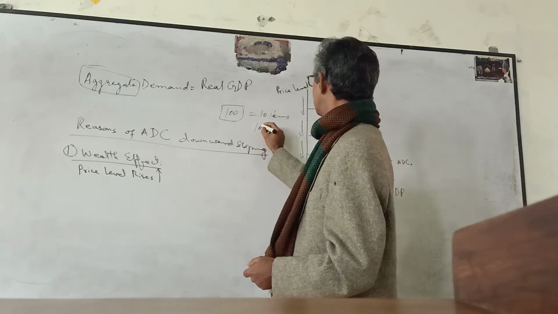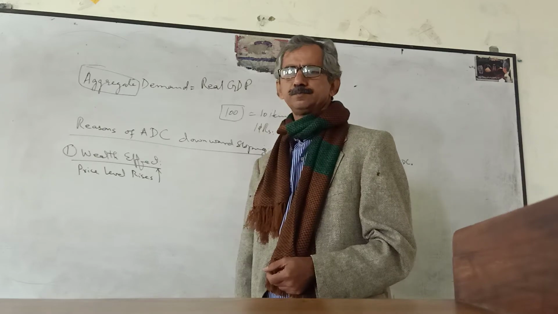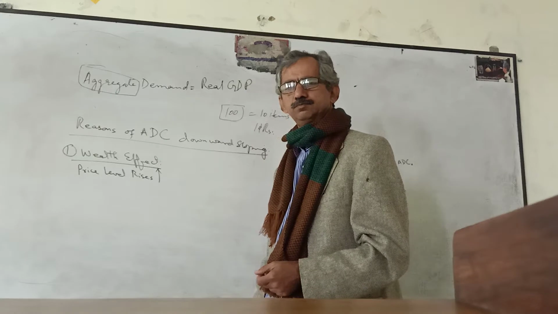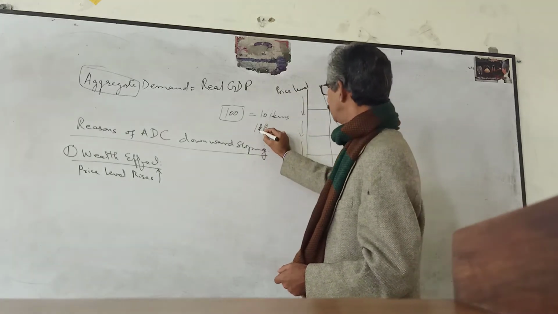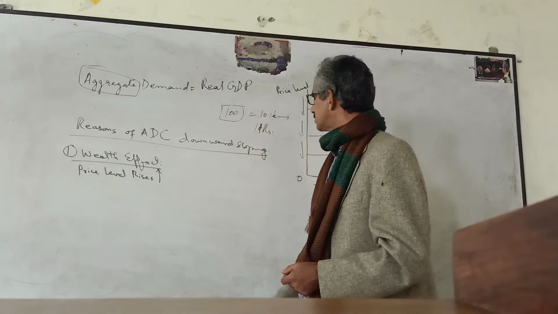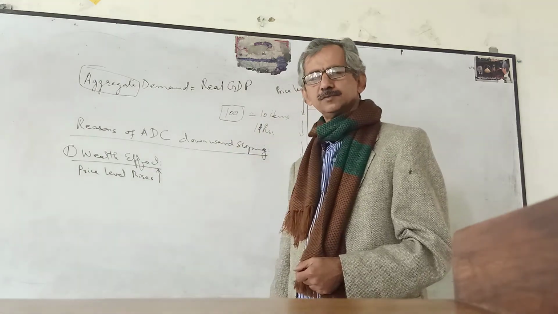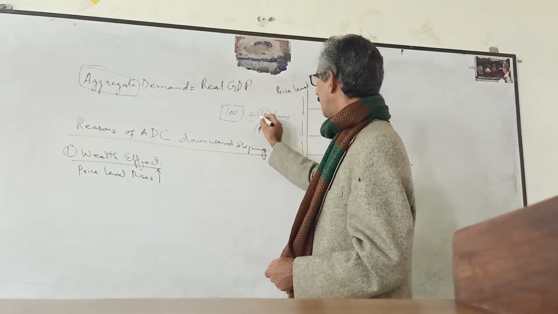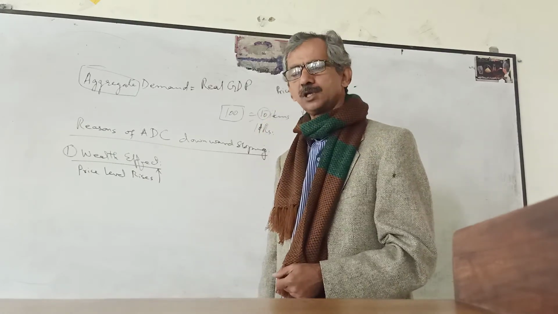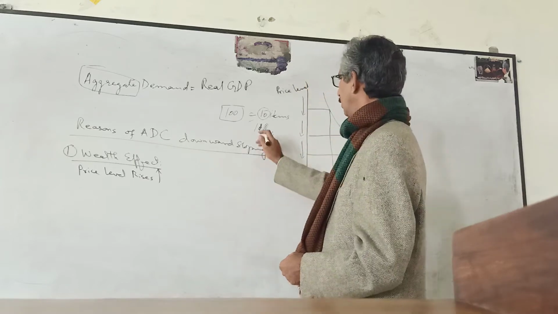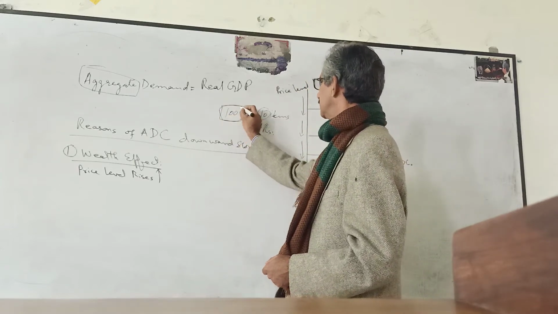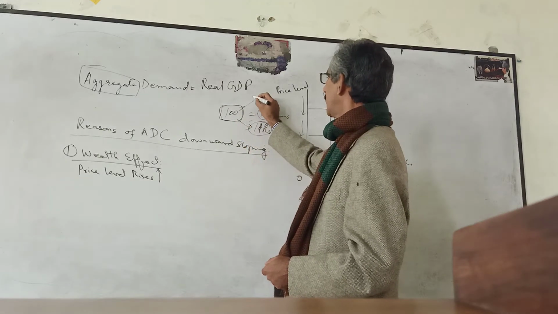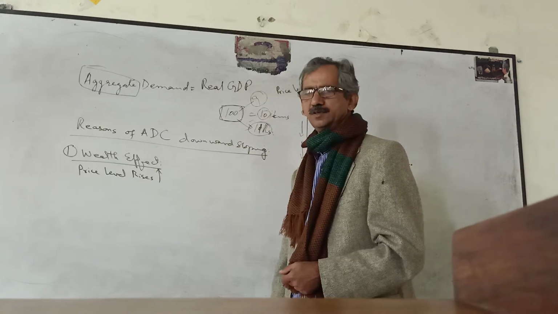But suppose the price is now 11, but my income and wealth are the same. Do you think that with the 11 rupee price and a 100 rupee income I will be able to buy the same 10? I will not, because now my income is only able to buy, say, 9 items.